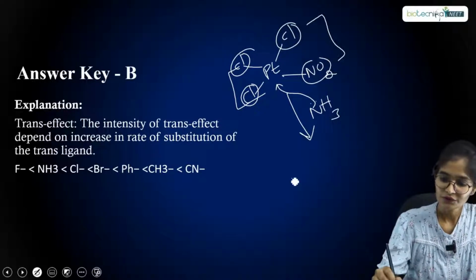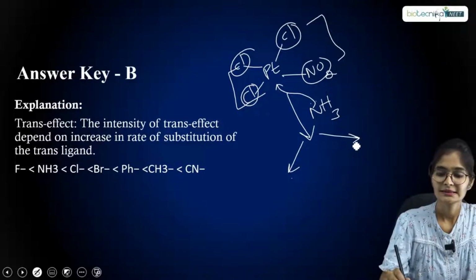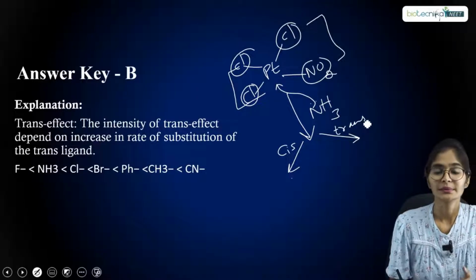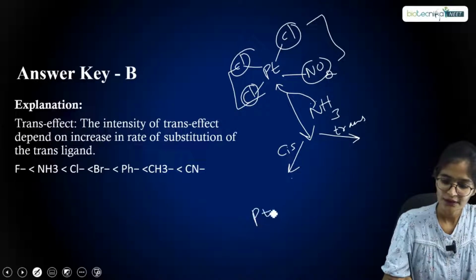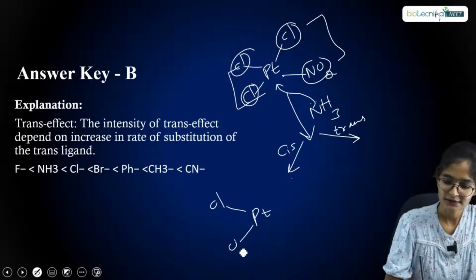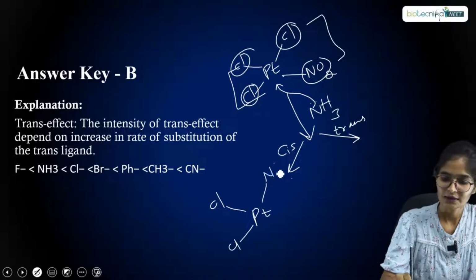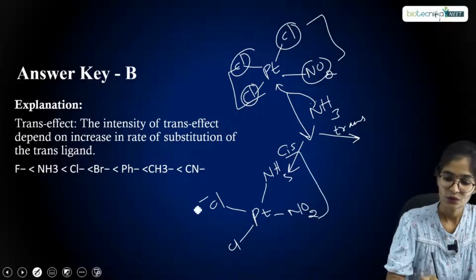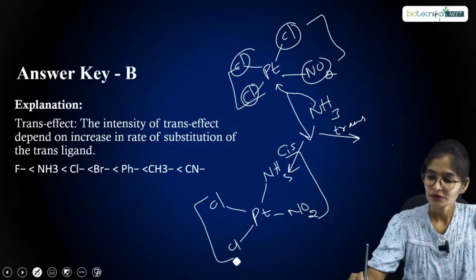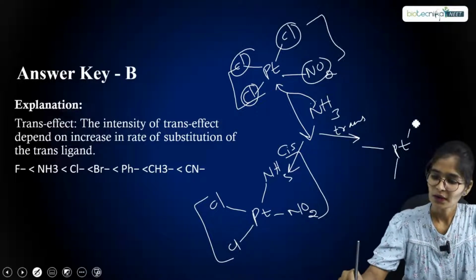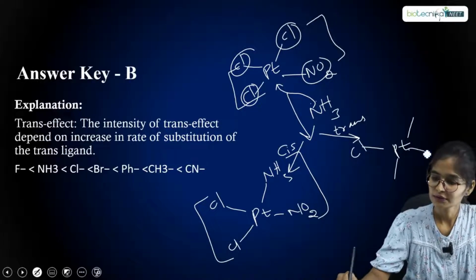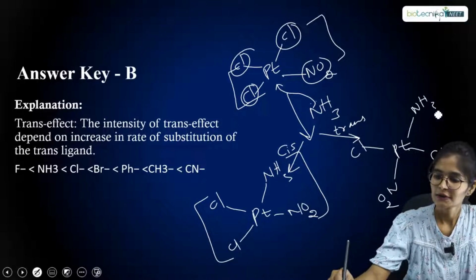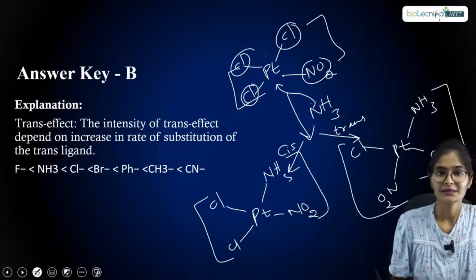Now in this case, two possibilities are there. One is the cis form, another one will be the trans form, right? Now coming to the cis form, you can get the complex like this, Cl here, and here you can have your NH3 and here your NO2. This is the square planar complex you will get. And now when you consider the trans one, it will be chlorine here, NO2 here, NH3 here. So with respect to this, you have one trans effect series, right?